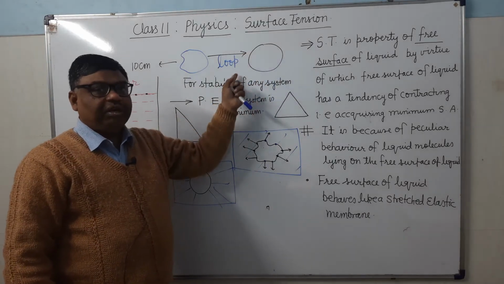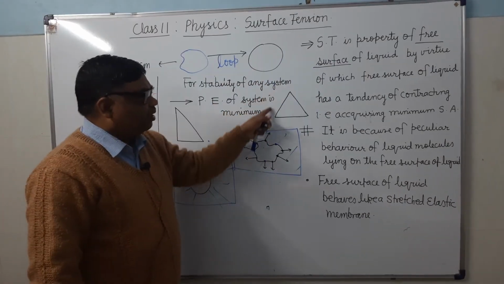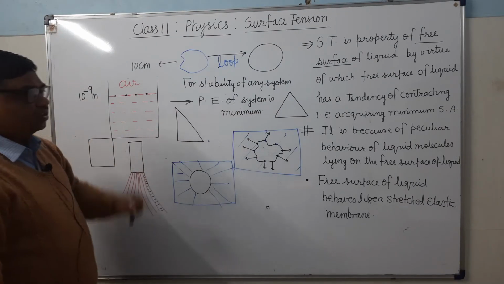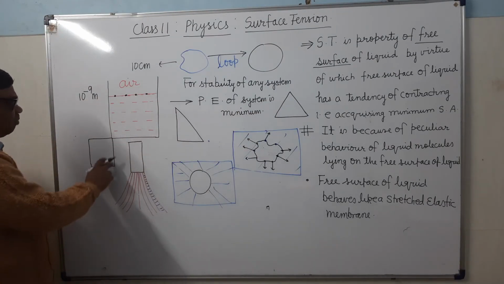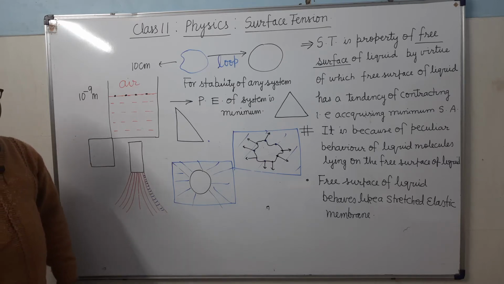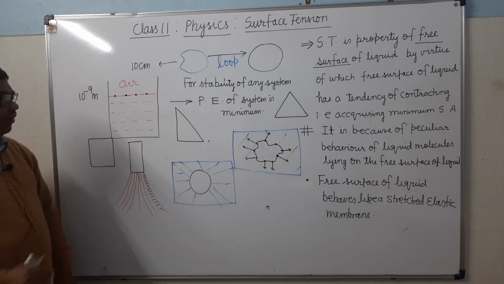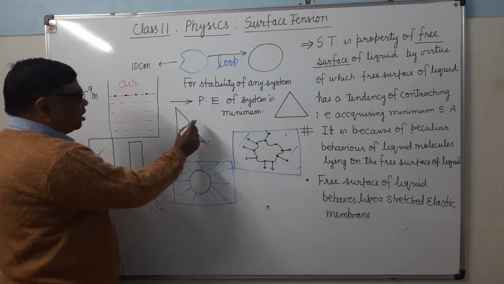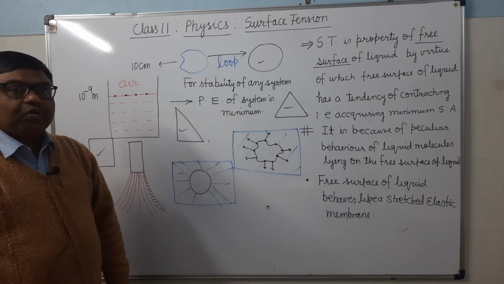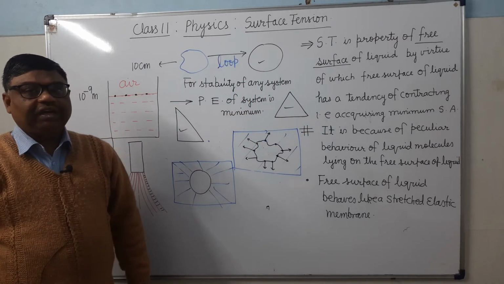Here perimeter is circumference. Here perimeter is sum of all the three sides. Here perimeter will be sum of all the three sides. Here perimeter will be sum of all the four sides. Perimeter will remain same in every case. Perimeter will be 10 centimeter. If you find out the area of all the figures, you will find that the circle will acquire the maximum area.